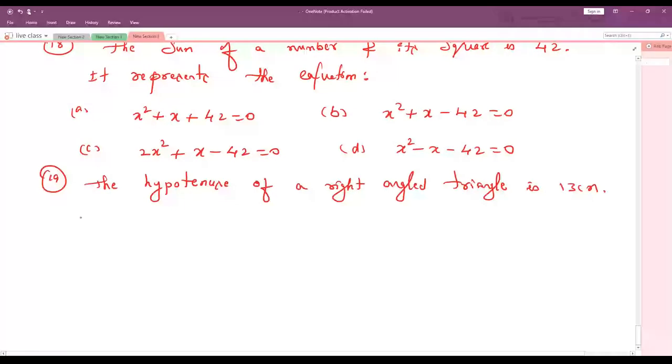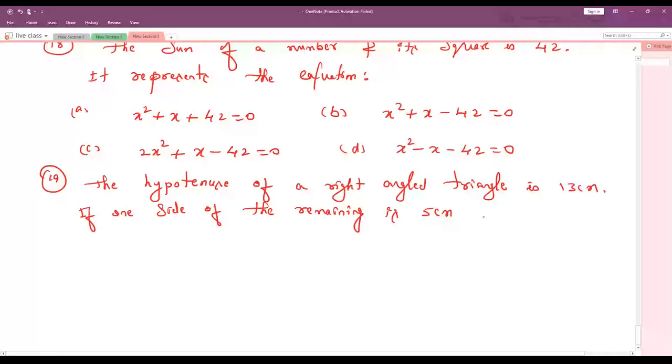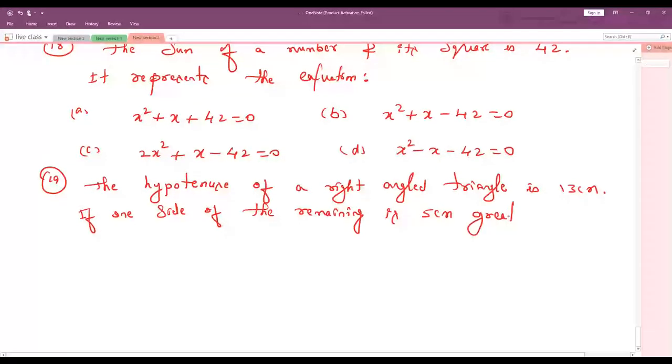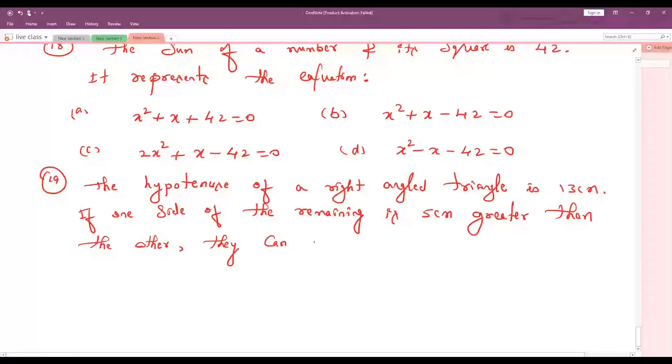If one side of the remaining sides is 5 centimeter greater than the other, they can be related with each other,